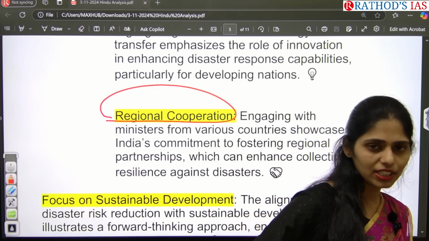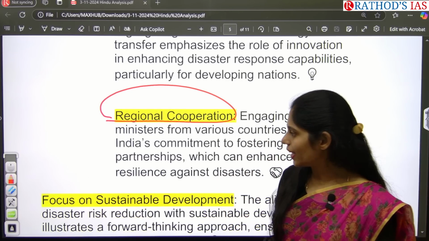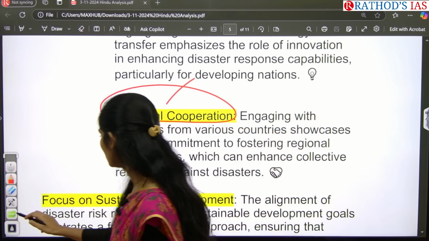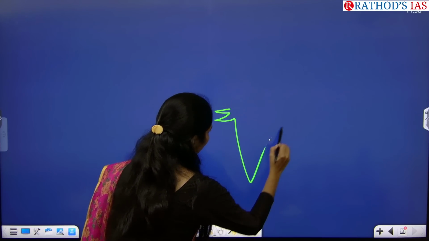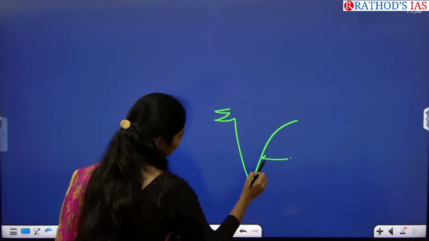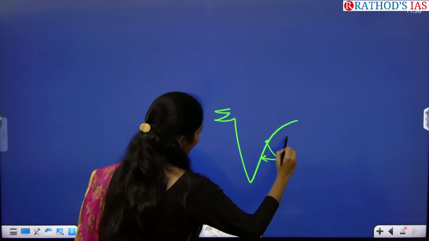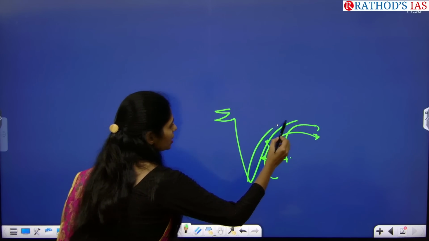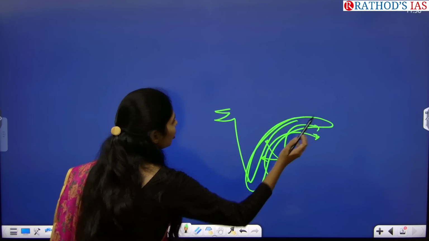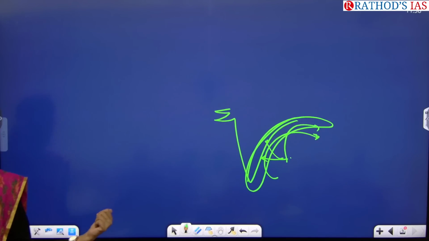So why do we need regional cooperation? Whenever any cyclone originates here, it will be moving towards the west and northwest, in this direction, right? Because of this, all these coastal regions need to be well cooperated and coordinated so that they can address this kind of disaster.